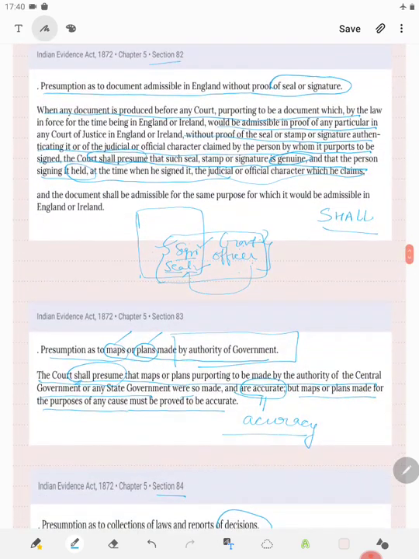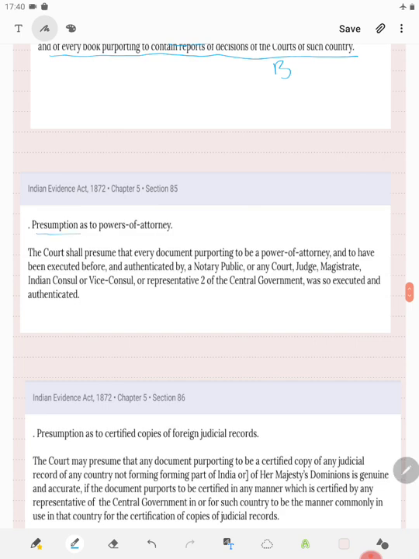We'll just read it. Section 85, presumption as to power of attorney. The court shall presume that every document purporting to be a power of attorney and to have been executed before and authenticated by a notary public or any court, judge, magistrate, or counsel or representative was so executed and authenticated. So two things: if there is a power of attorney and it has been properly executed and authenticated, it will be presumed as such.